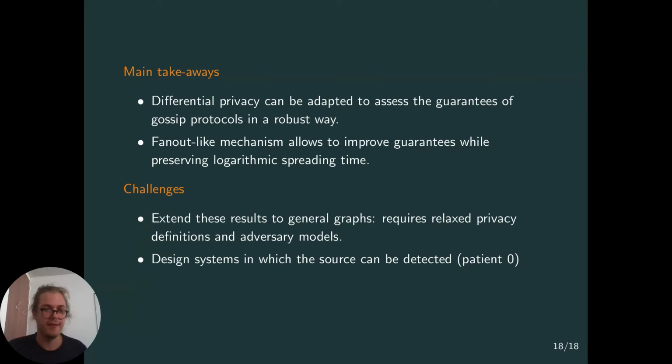So we know that whatever happens, the source can be detected. This is useful for the patient zero problem, because rumor spreading is very tightly linked to the spreading of epidemics, for example.